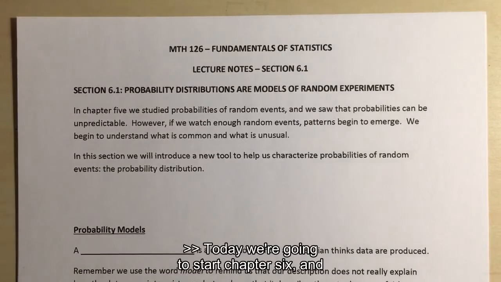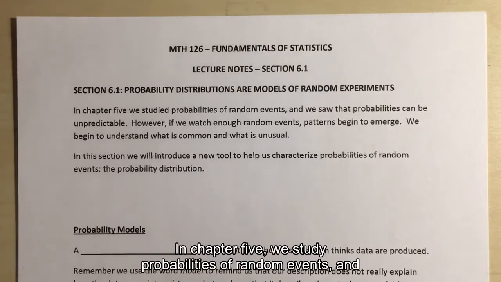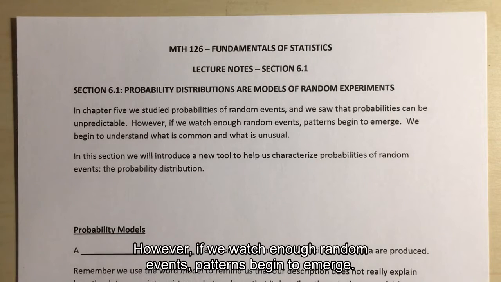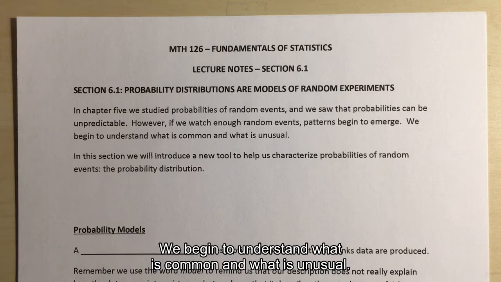So today we're going to start Chapter 6 and we're going to expand on our idea of probability. In Chapter 5 we studied probabilities of random events and we saw that probabilities can be unpredictable. However, if we watch enough random events, patterns begin to emerge. We begin to understand what is common and what is unusual.